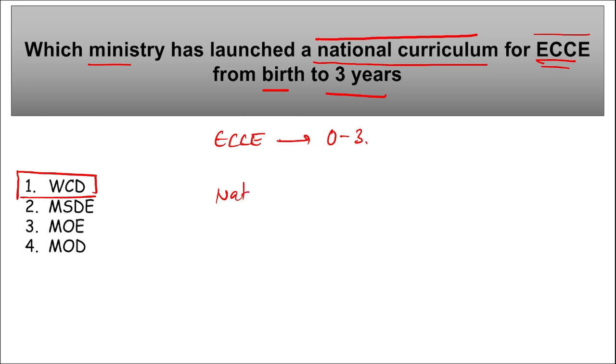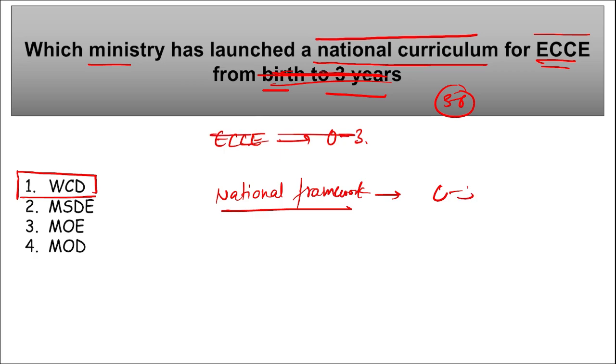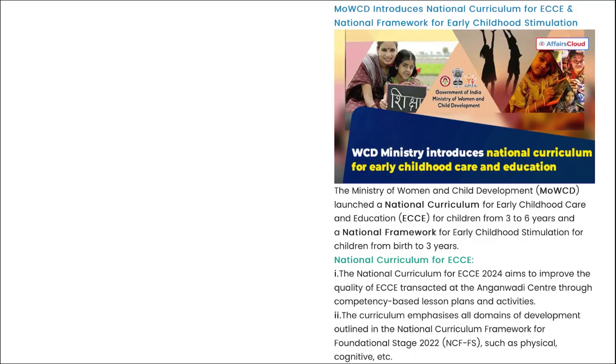And a national framework for early childhood stimulation for children. I correct myself: this early childhood care and education national curriculum was launched for 3 to 6 years, right? And this national framework for early childhood stimulation for children was launched from 0 to 3, right? Just give me a minute. Here you can see, it will be clearer to you.